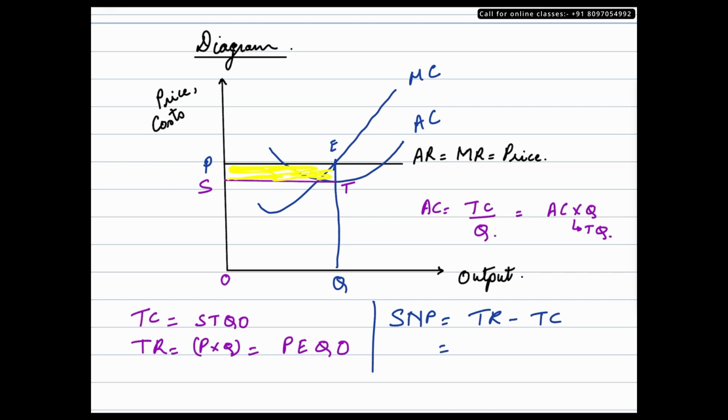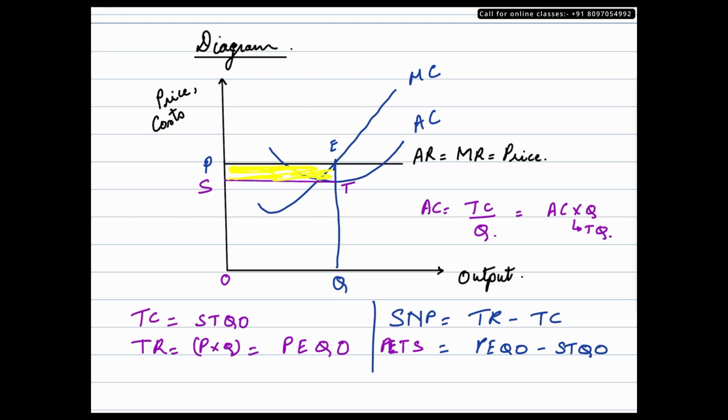In this case, total revenue was P, E, Q and O, and total cost was this thing. So I'll just write that down. It's S, T, Q and O. So supernormal profit is equivalent to this segment, which is P, E, T and S. Correct? So this is your supernormal profit. This is the first way to identify supernormal profit.